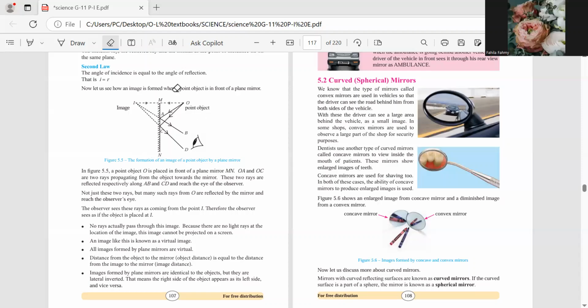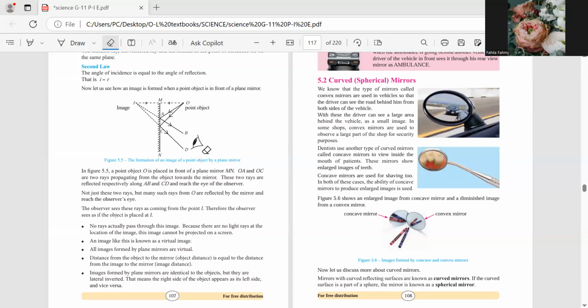Now over here, son, an example has been given. You can take it as a point object. Point object in the sense it could be something that is a luminous object that is illuminating or producing its own light, or it could be something on which the light has fallen and that light is being reflected upon the plane mirror. Right? So anyways, luminous or non-luminous, the light ray hits this and it's going to get bounced